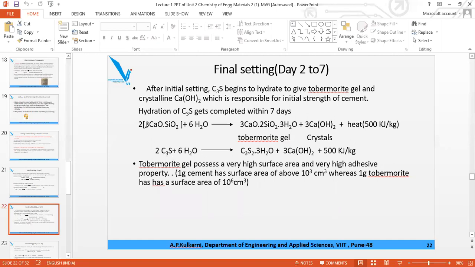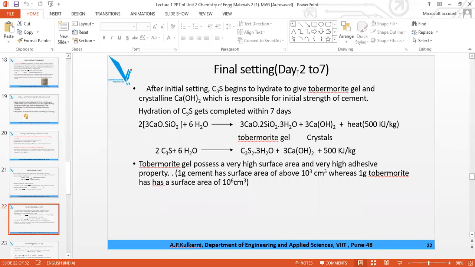So the short form is C3S, 3 times CaO means C3, SiO2 means S, and 6H2O here. So C3S2H3, 2 times SiO2, and 3H2O plus 3 Ca(OH)2. And heat evolved is 500.